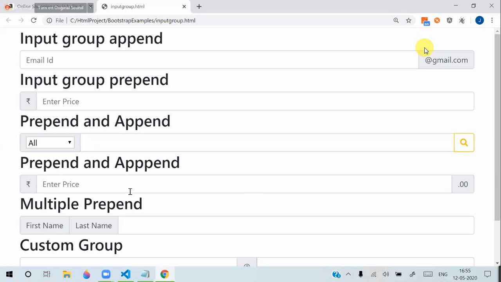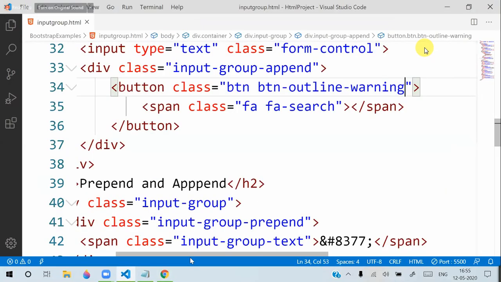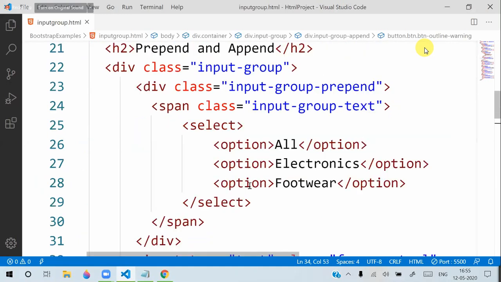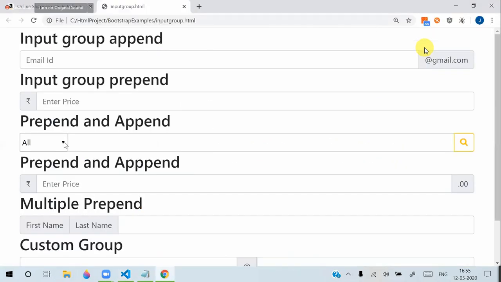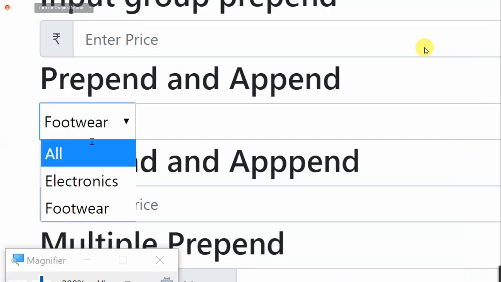Even here also, if you are keeping it for navigation, put it. Otherwise, remove this input group text and don't use input group text. Just put a drop down there. And you can see that it will be like this now. It will be better for displaying the content. And you can see here the user can correctly select the drop down. Here the options will be correct.